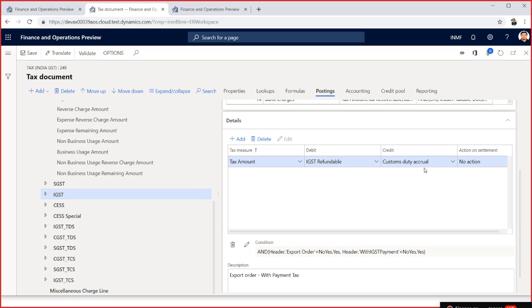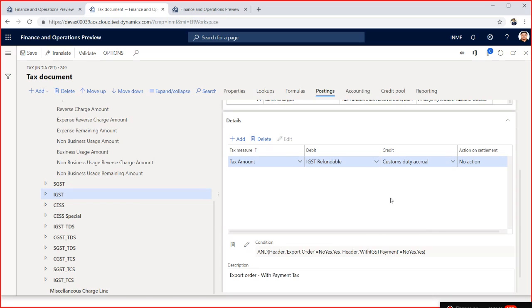Because we have provided an accrual mechanism, if your order is in some different currency, then first the tax will go to the accrual account, and then from the accrual account it is posted to a refundable or recoverable account. So you can define this here. This is for the SEZ and export scenario.